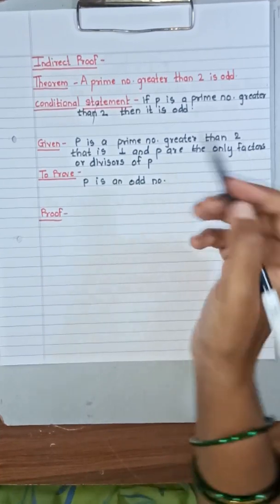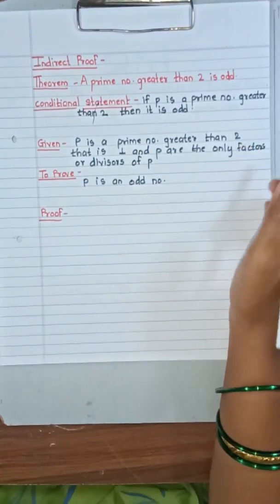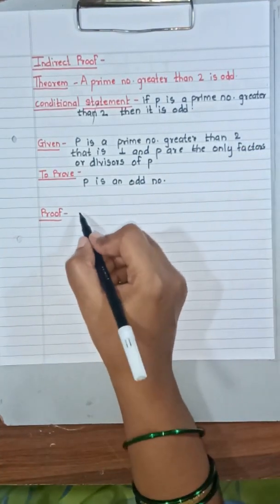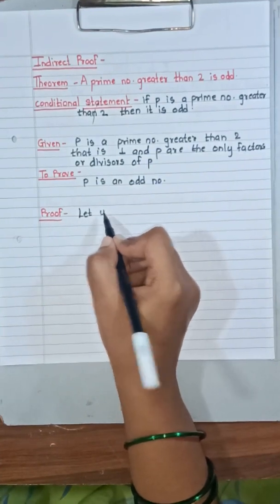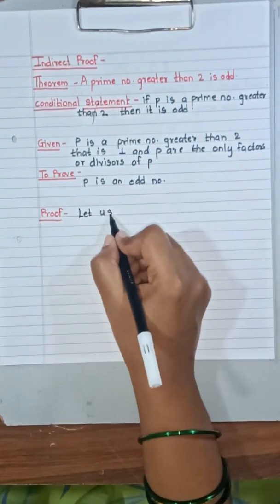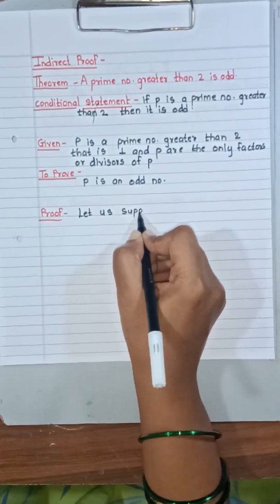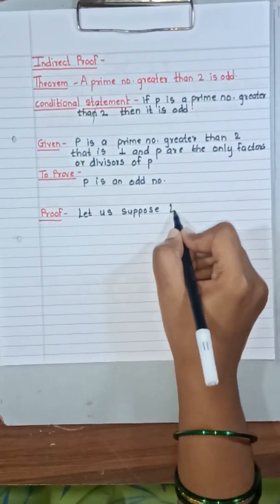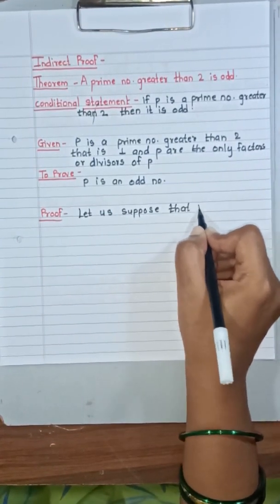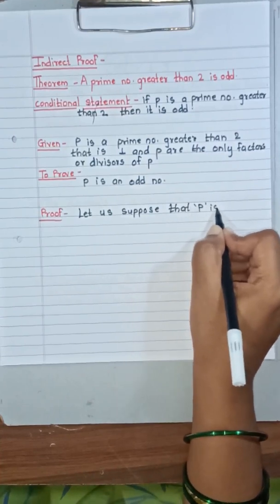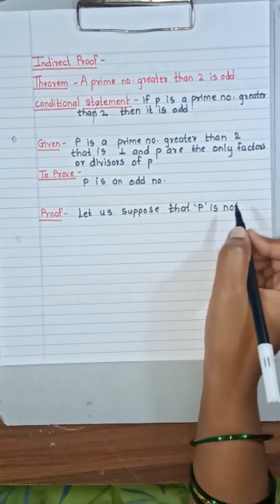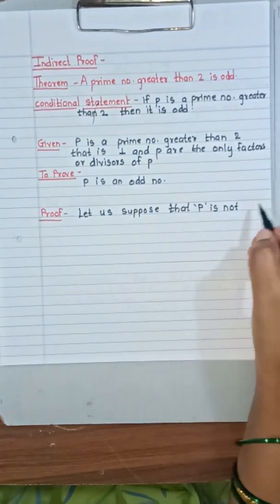Okay, you have to prove that P is an odd number. In proof, let us suppose that P is not an odd number.